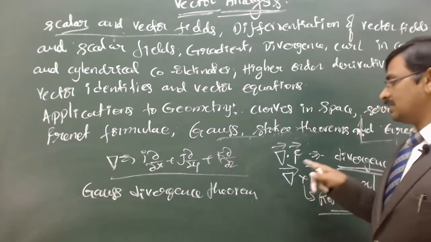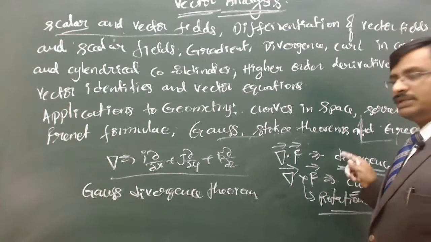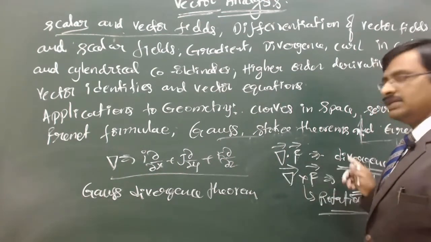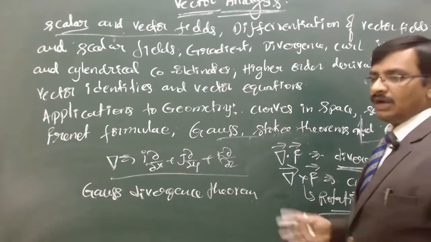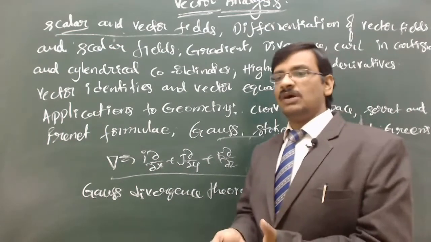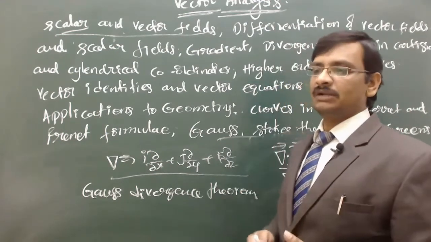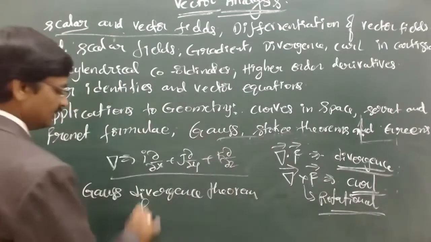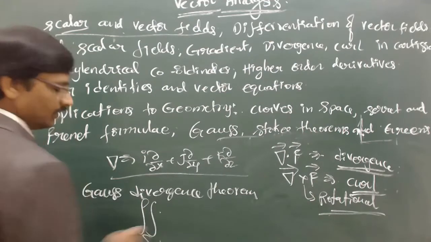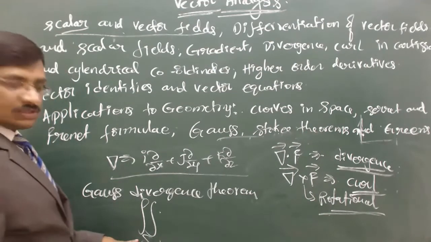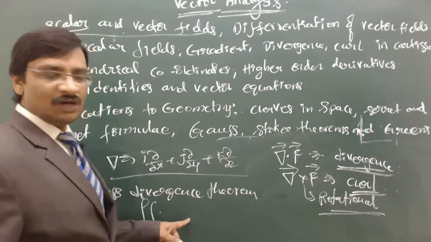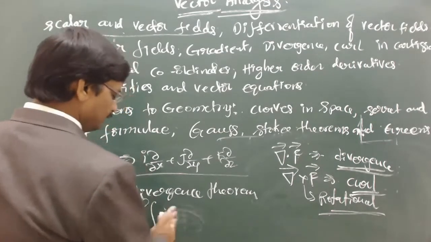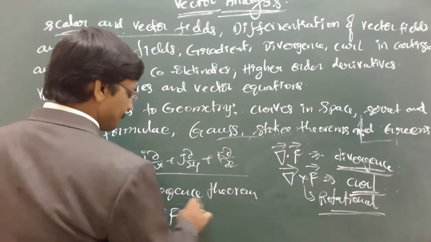So the divergence is nothing but the expanding nature. How much it is expanding and crossing that particular surface goes onto one side, and how much is reduced inside the volume goes onto the other side. Now these two are always equal. This is mathematically written as a double integral over the surface. This has to be a closed surface, then only can you think of a volume. So the volume integral of del dot F equals the double integral of F dot dS.